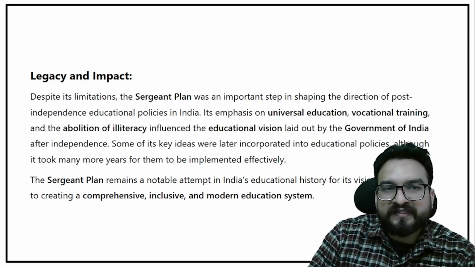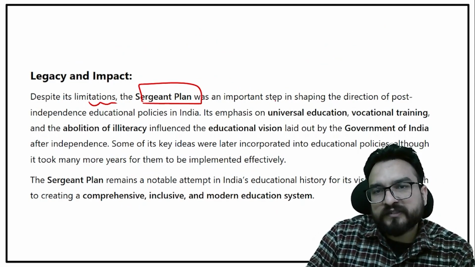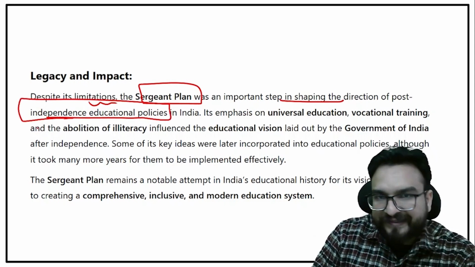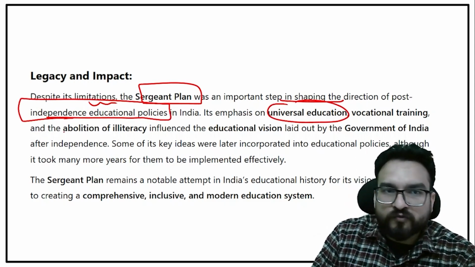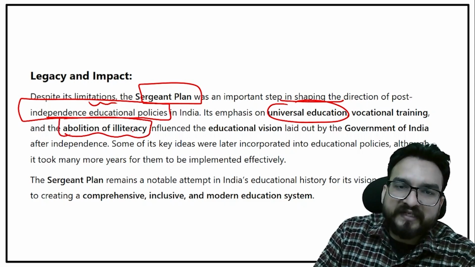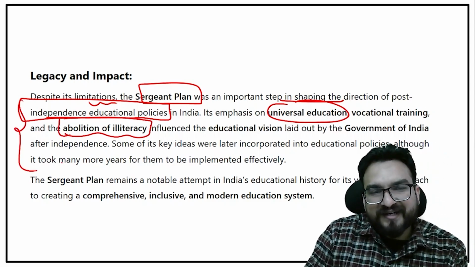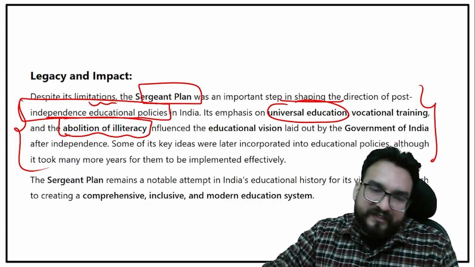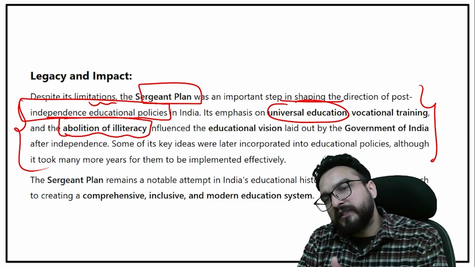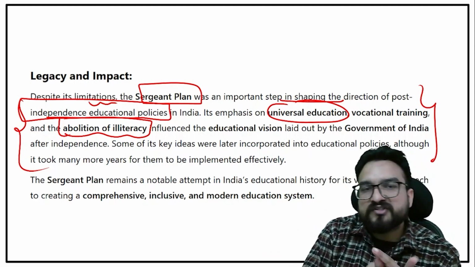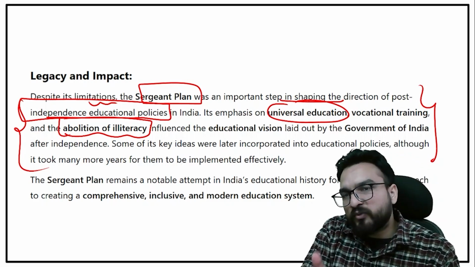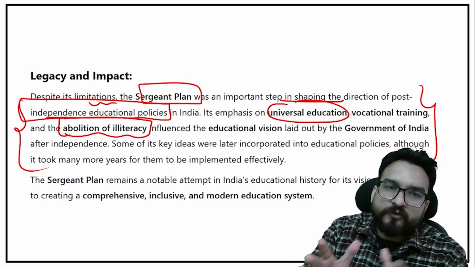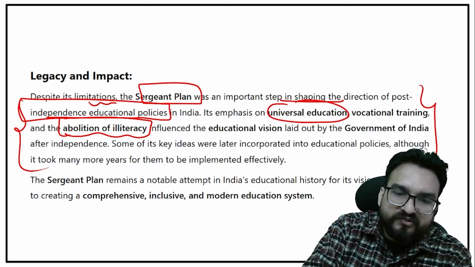Over here you will see, despite its limitations, Sargent plan was an important step in shaping the direction of post-independence educational policy. It emphasizes on universal education, vocational training, abolition of illiteracy. Okay, so these you just read through. And if you want that I should discuss the post-independence educational policies of 1968, 1986, 2020, and the newest education policy, we'll discuss it in a separate video, but this is the part of modern history.